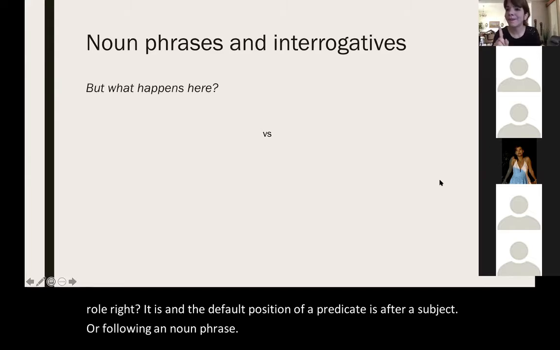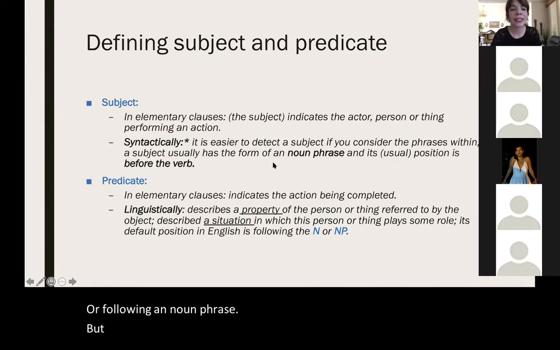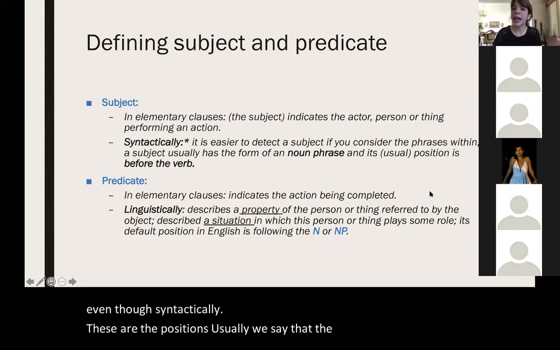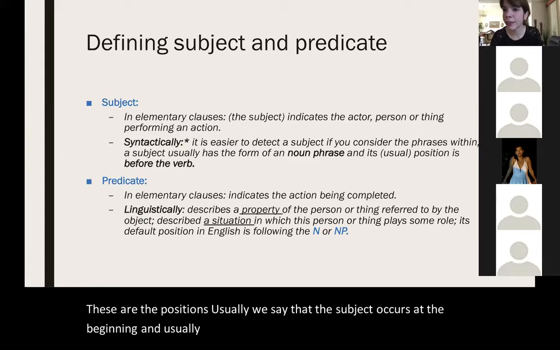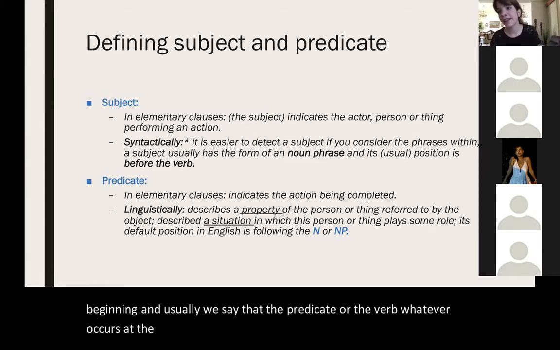But even though syntactically these are the positions, usually we say that the subject occurs at the beginning, and the predicate or the verb occurs at the end. That doesn't mean that this order is always going to happen.